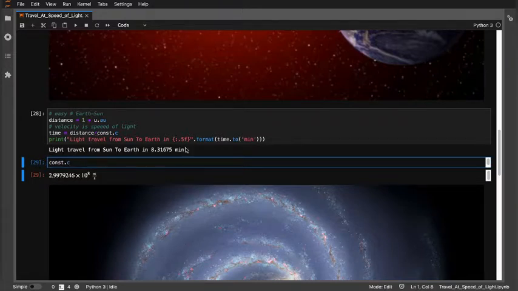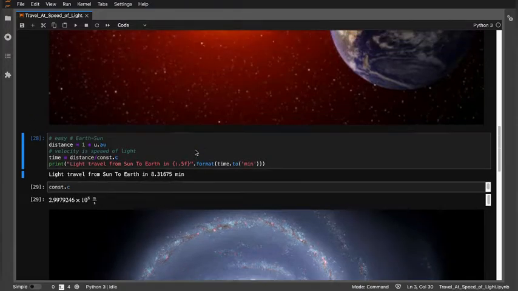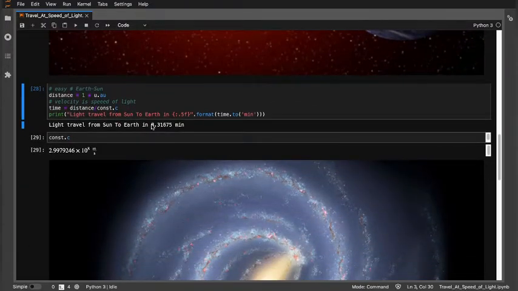After that we printed the result. It came out to be 8.31 minutes, which is an absolute value. So we can say that the time taken by light from Earth to Sun is about 8.3 minutes.